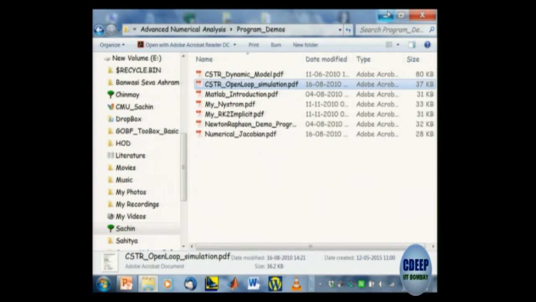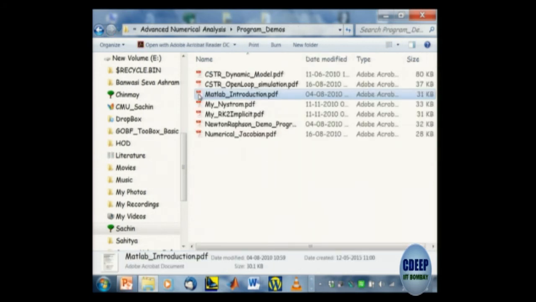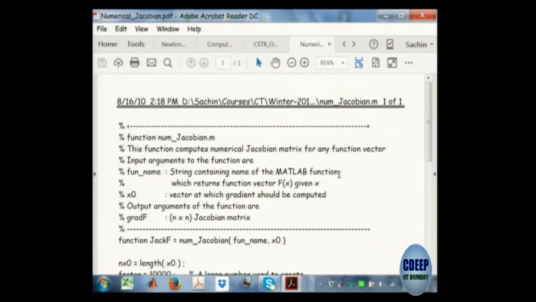So in tutorials, I'll show you the tutorial problems. There are demo programs. If you figure out some 2-3 areas in which you should put demo programs, they are enough. So for example, I asked them how will you do numerical Jacobian or numerical gradient calculation, and afterwards I share my program with them, this is how I would do it.